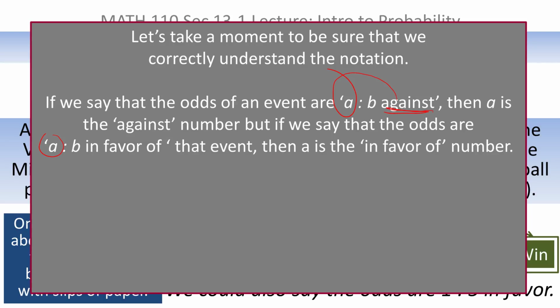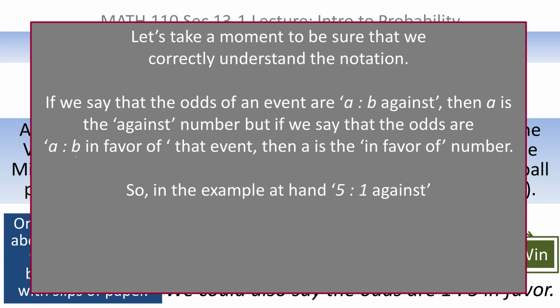But if it says in favor of, then the first number is the in favor of number. And the B in this case would be the against number. So even though it's usually written against, if you do see it in favor of, you have to realize that that's all that's happening. You're switching the role of the in favor and against across that colon.